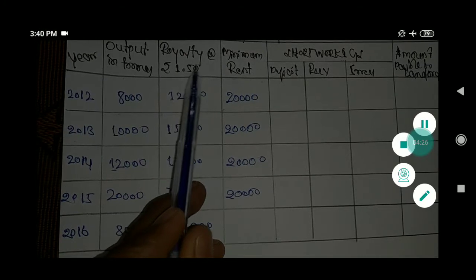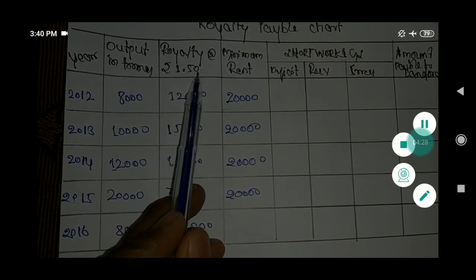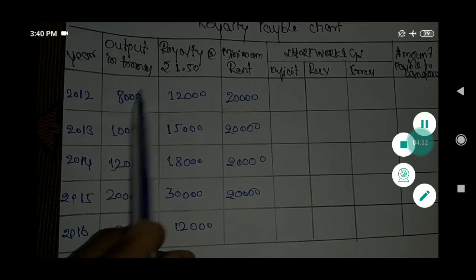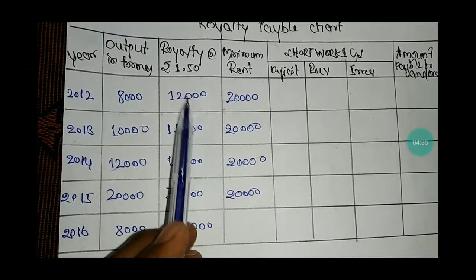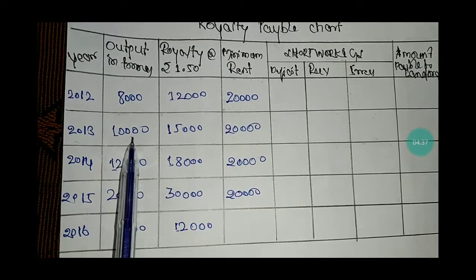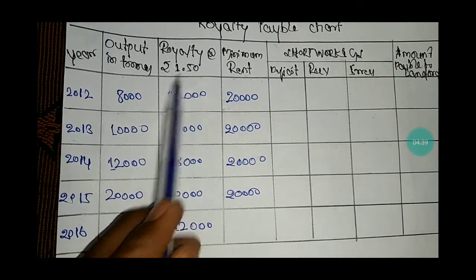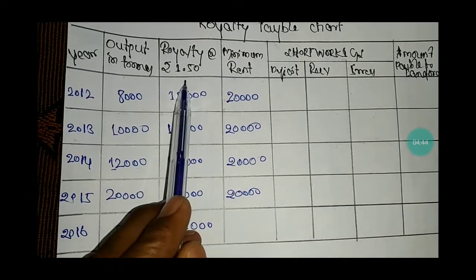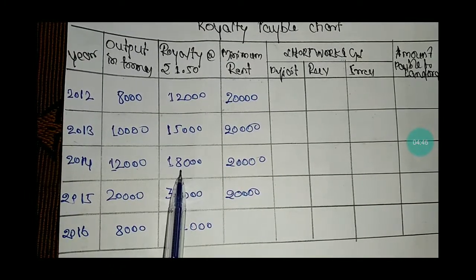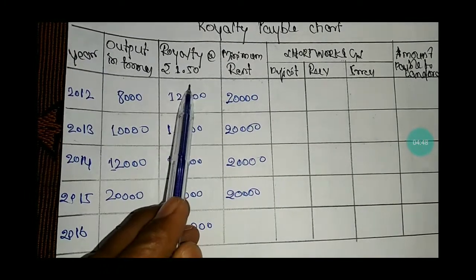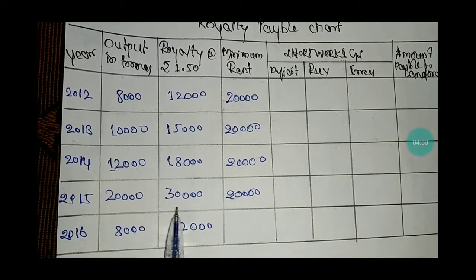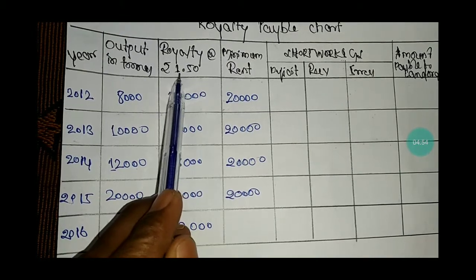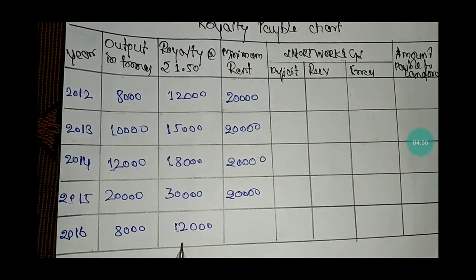The royalty at rupees 1.50: 8,000 tons into 1.50 is 12,000; 10,000 into 1.50 is 15,000; 12,000 into 1.50 is 18,000; 20,000 into 1.50 is rupees 30,000; 8,000 tons into rupees 1.50 is 12,000 rupees.